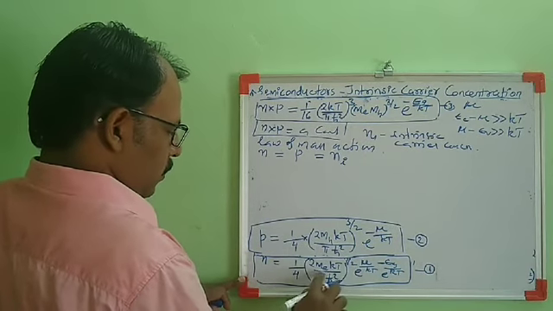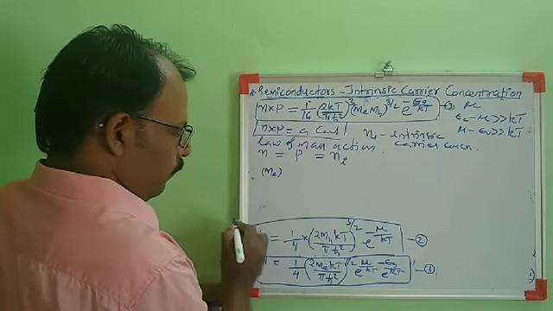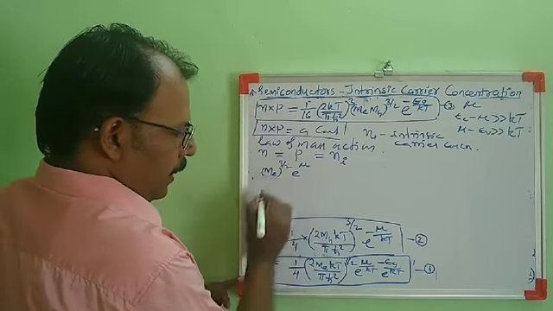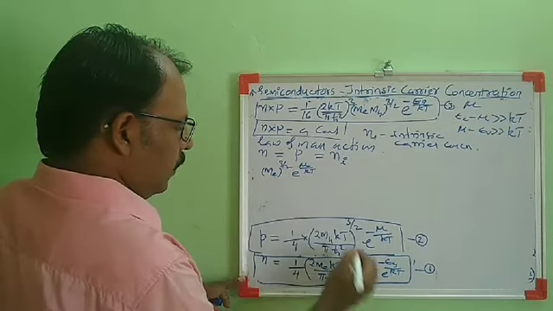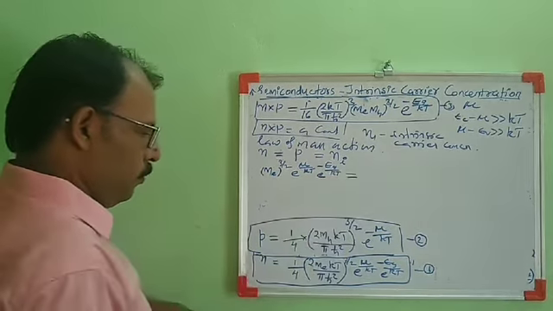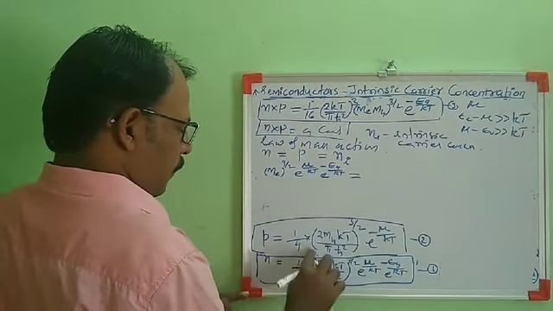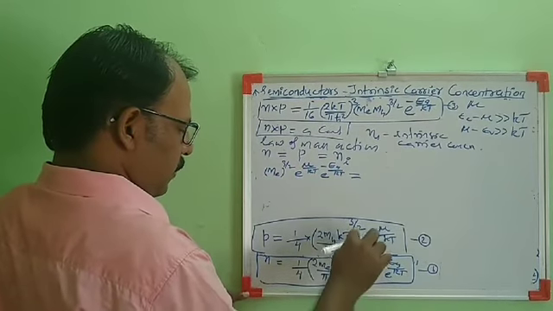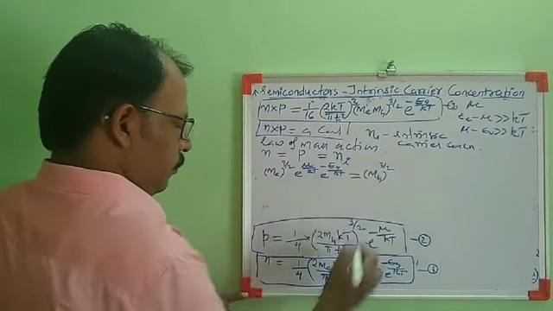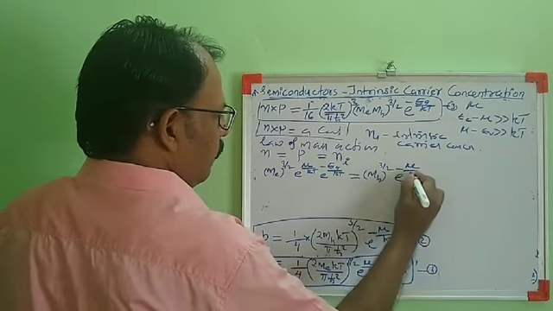Then for n we have me raised to 3 by 2, then e raised to mu by kT, then e raised to minus Eg by kT, equal to, on the other side, the constants, the 1 by 4 (2kT by pi h bar squared) getting cancelled, mh raised to 3 by 2, then e raised to minus mu by kT.